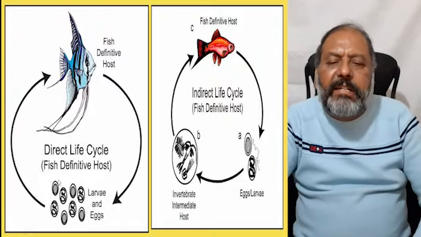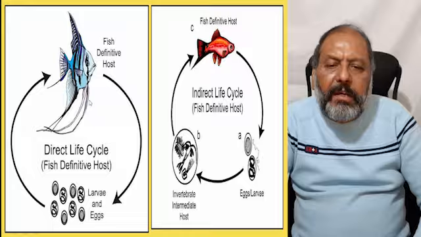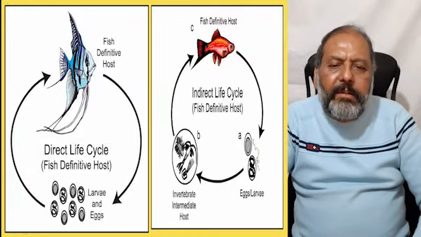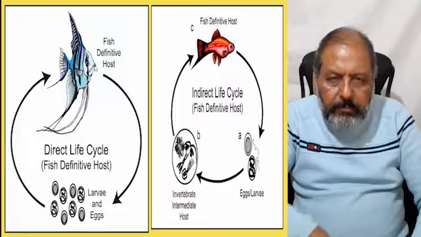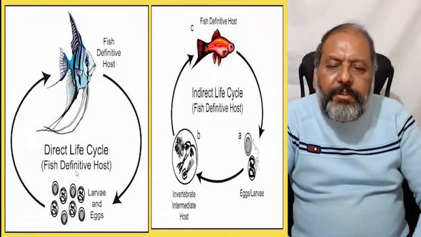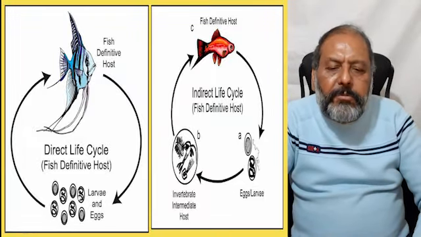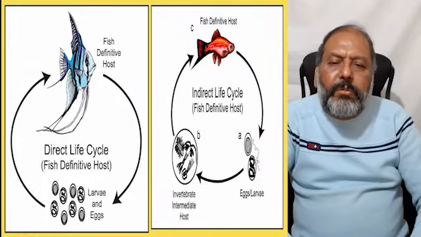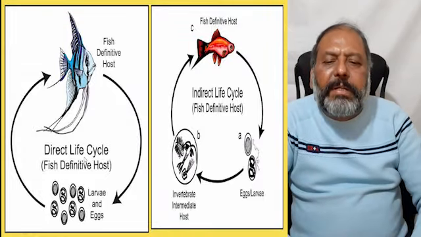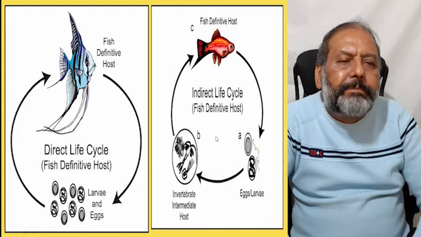Here one can see the direct life cycle if the parasite lives in the fish and thus produces the larvae and the eggs, and these again invade the fish to complete the direct life cycle.